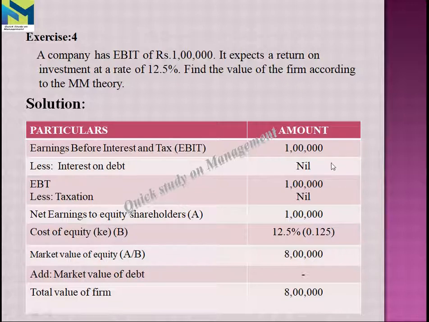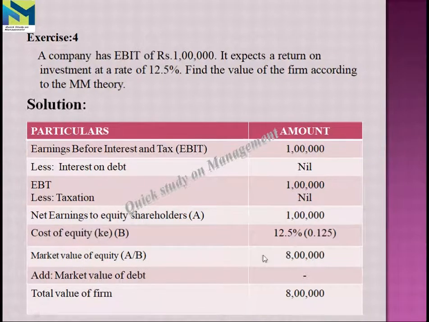They don't mention any interest here, so that will be nil, and the EBIT is 1 lakh. There is no taxation, so the net earnings to equity shareholders will be 1 lakh, and the cost of equity B is 12.5%, or we put it as 0.125.